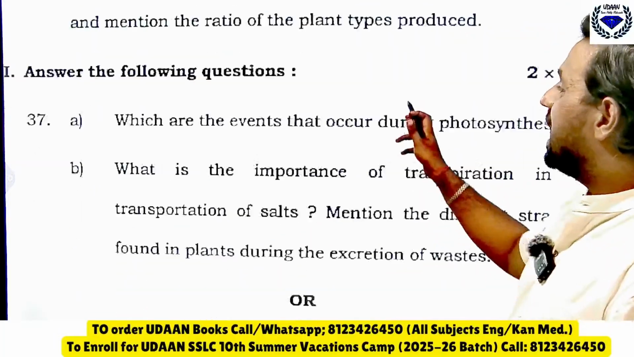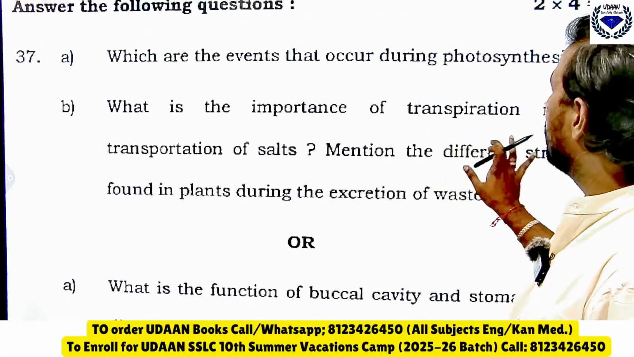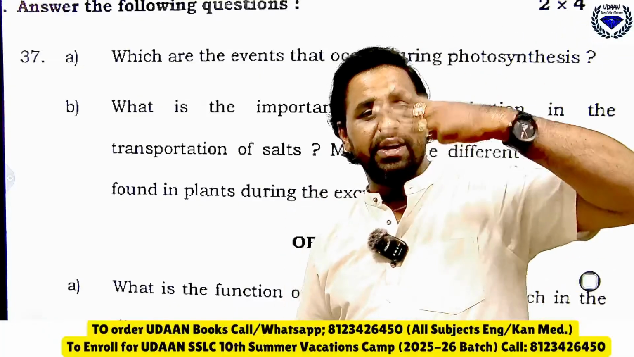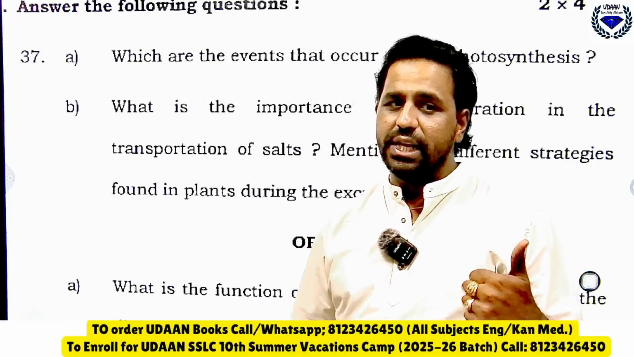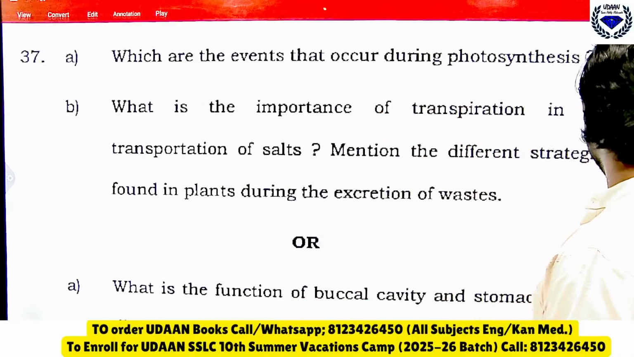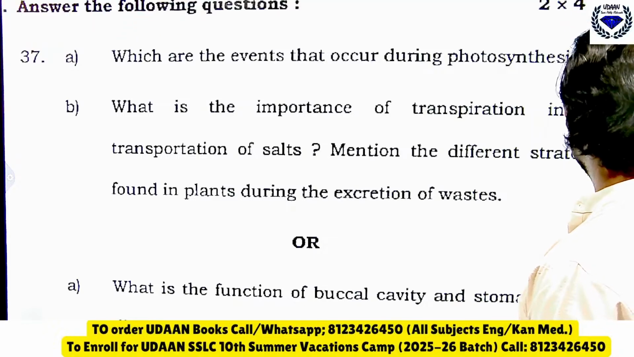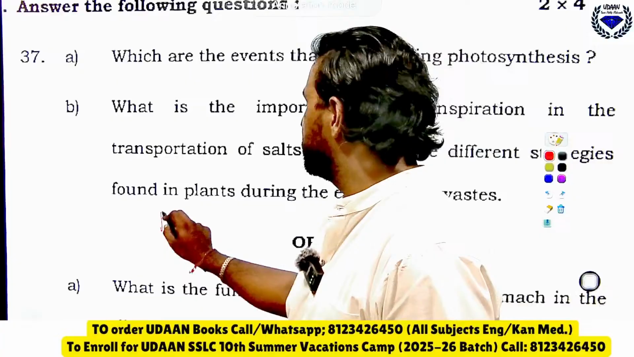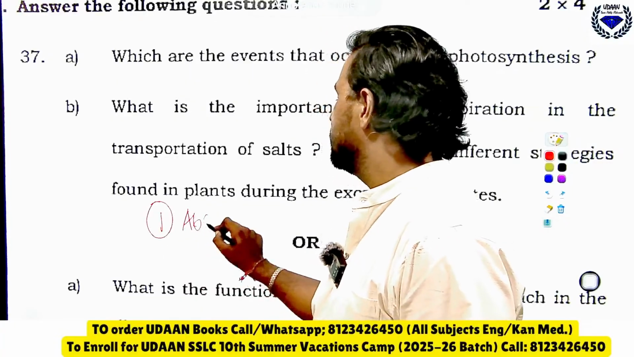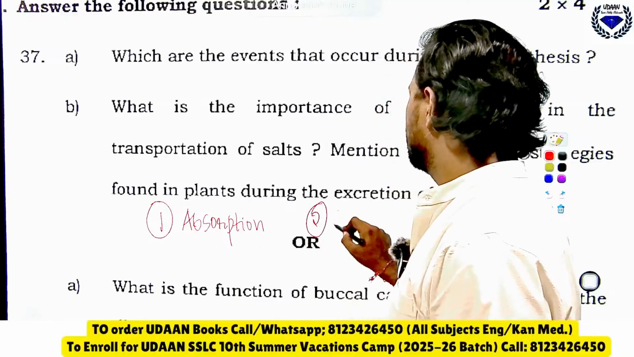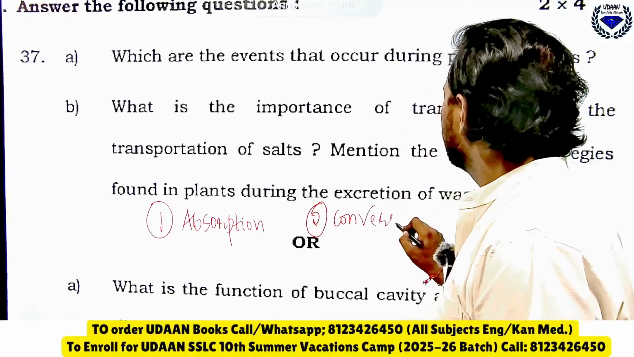Then, which are the events that are occurring during photosynthesis? If photosynthesis has to happen, how many events are there? There are 3 events which will occur in photosynthesis. Can everybody tell me which are the 3 events in photosynthesis? Who will tell? The first event in photosynthesis, tell me. Absorption. Okay, absorption. Second is what? Conversion. And the third one is reduction.